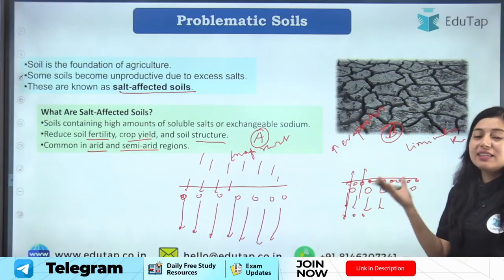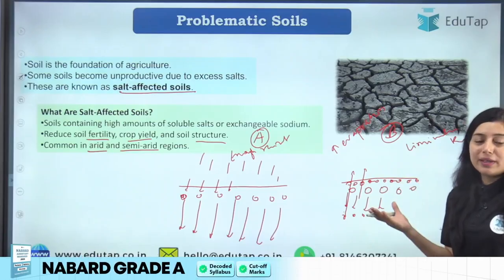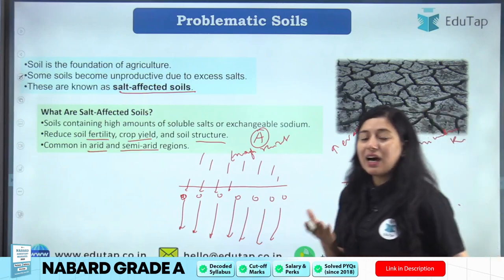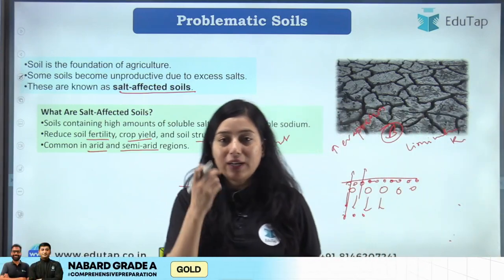soil, and hence this soil becomes problematic, hence this soil becomes salt affected soil. Right? So I hope now you understand how the problem of salt affected soil arises.